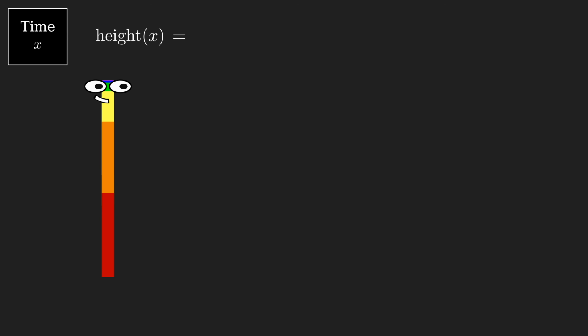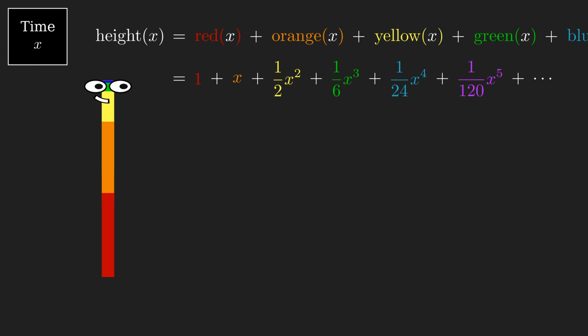After x amount of the day has passed, her height is her initial red mass, plus her orange mass, plus her yellow mass, plus her green mass, etc., which is the sum 1 plus x plus a half x squared plus a sixth x cubed, and so on, where each consecutive term is the integral of the previous term.